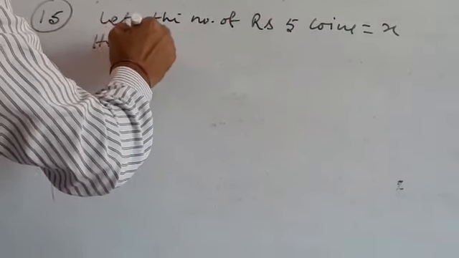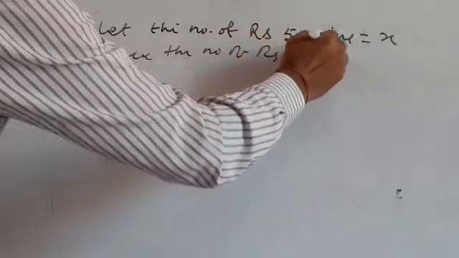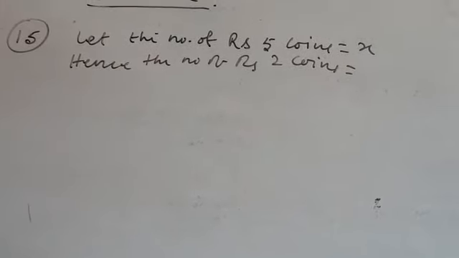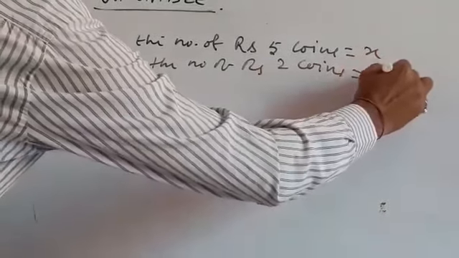Hence the number of rupees 2 coins would be what? In the question it is given that the number of rupees 2 coins is 3 times the number of rupees 5 coins. So it will be 3x.